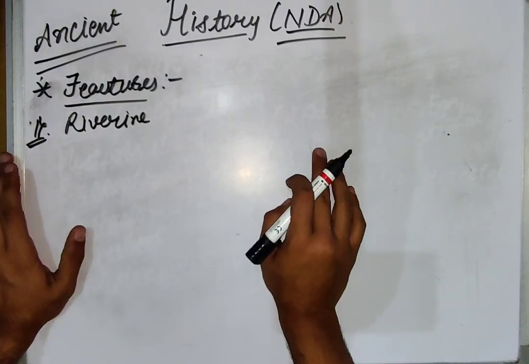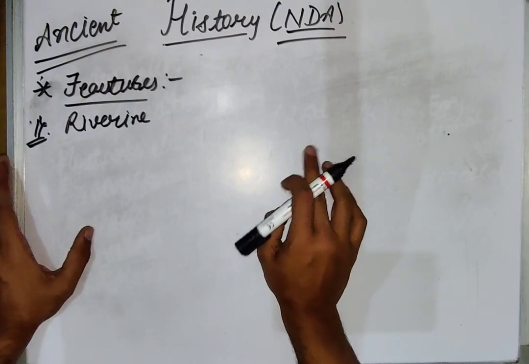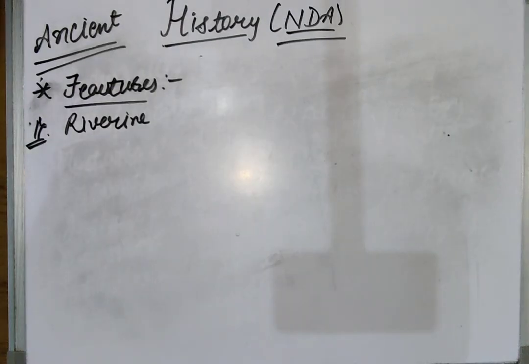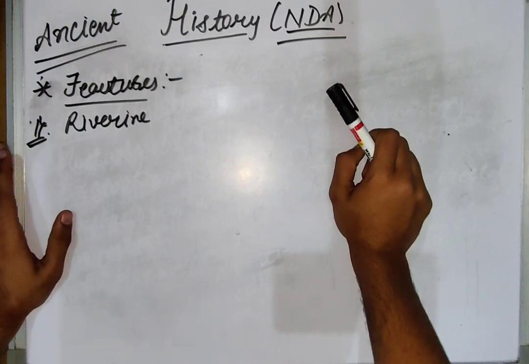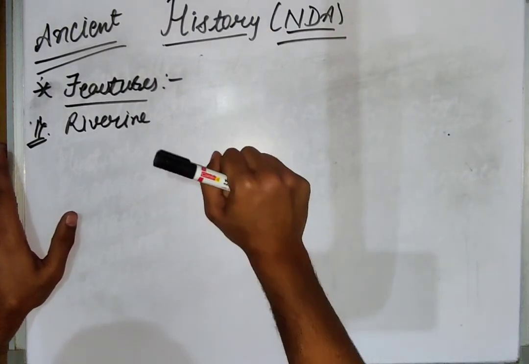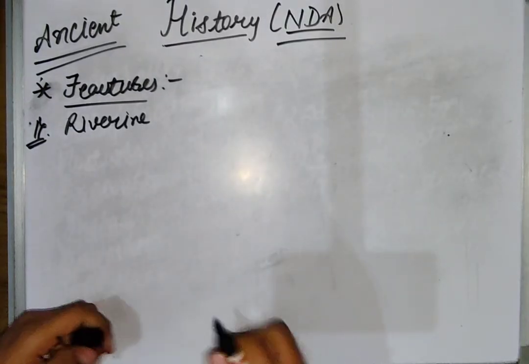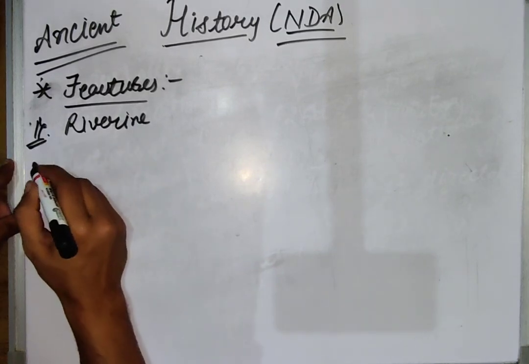Indus Valley civilization was a riverine civilization. That means it was located near a river for the water problems, so that there must not be problems regarding the water. People used to easily fetch the water from the rivers, and they used to irrigate their crops from that water.